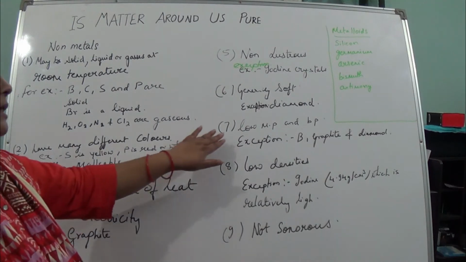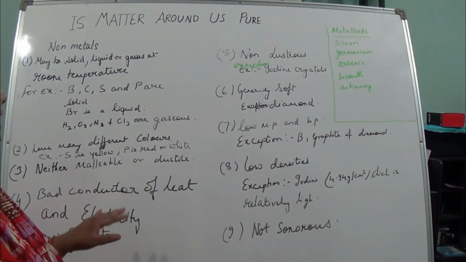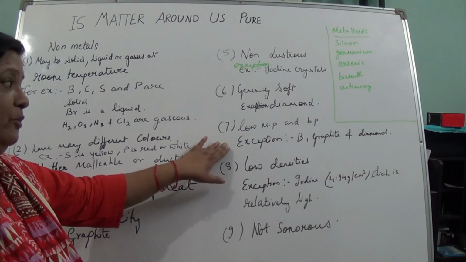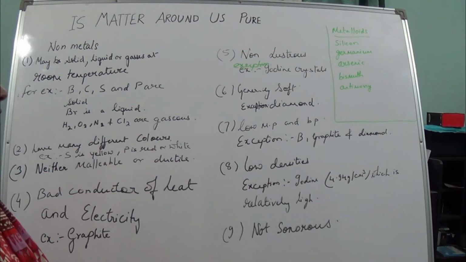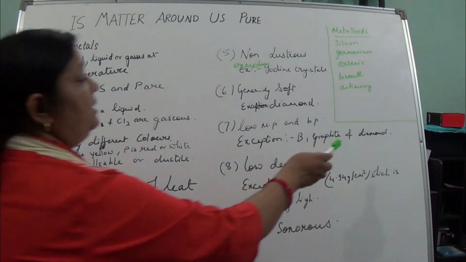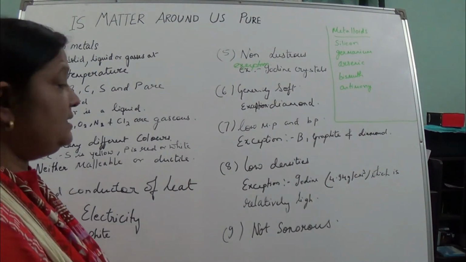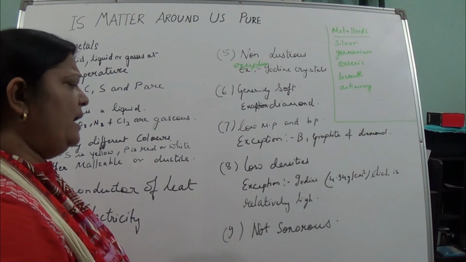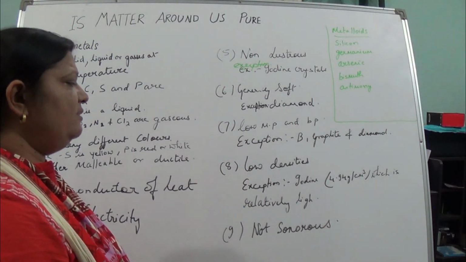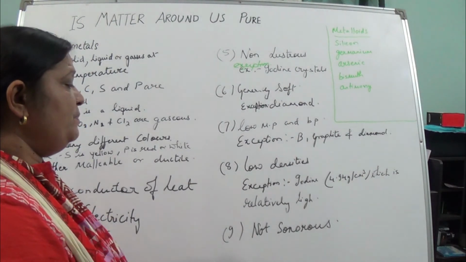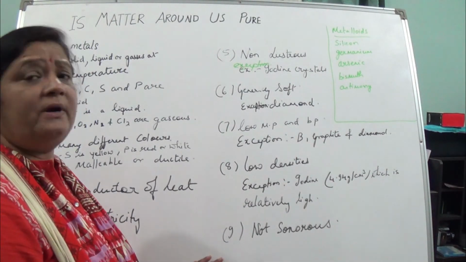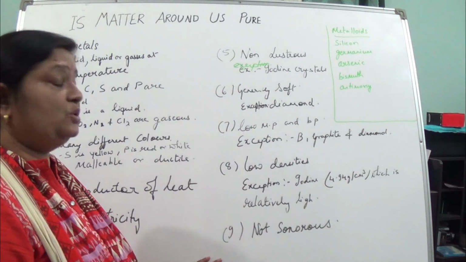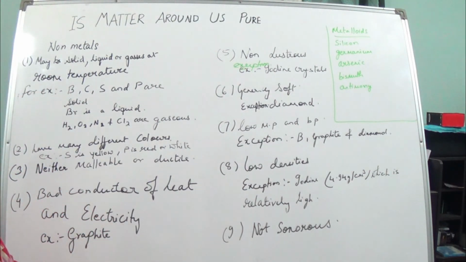Naturally, as they are not malleable and ductile, they are brittle in nature. Naturally they will have low melting and boiling points. But here there is an exception of boron, graphite and diamond. Density, they have got low density. The exception is iodine, that also we can't say, but yes, relatively we can say it is high. And they are not sonorous. It means they don't produce the ringing sound when they are beaten or hit. These are the properties of non-metals.